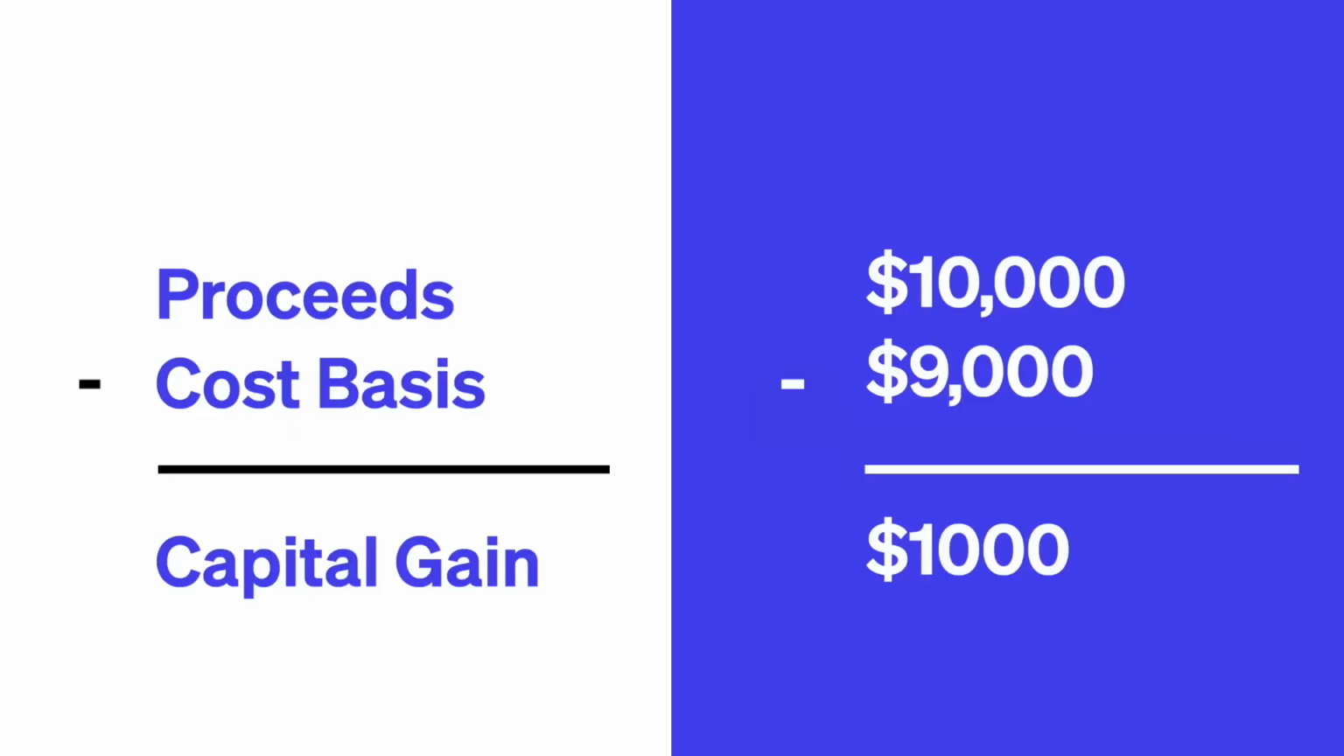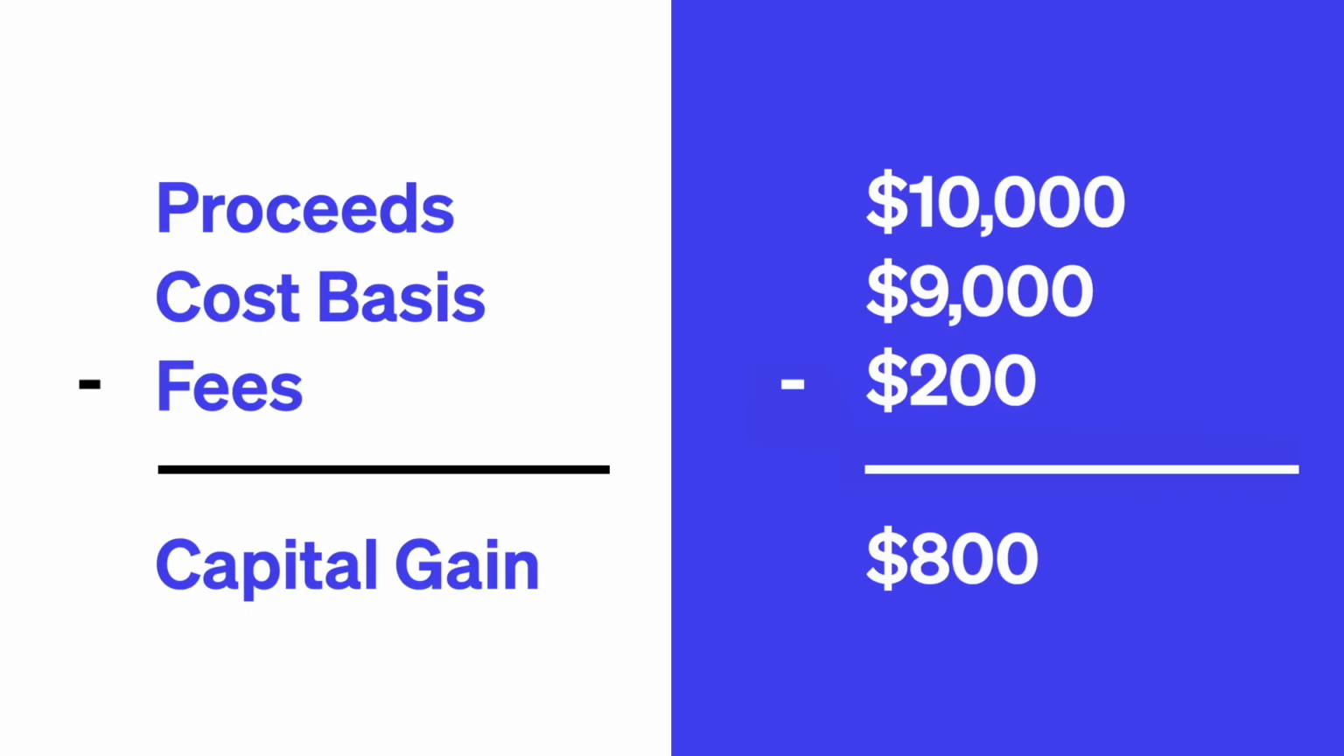For example, imagine Jordan paid 3 ETH for an NFT when ETH was valued at $3,000. To make the transaction, he had to pay $200 in gas and platform fees. He later sells the NFT for the equivalent of $10,000. If Jordan didn't include fees in his cost basis, he would have a capital gain of $1,000. However, if he does include them, this gain decreases to $800. Over time, these fees add up, and if added to your cost basis, can have a meaningful impact on your tax totals.